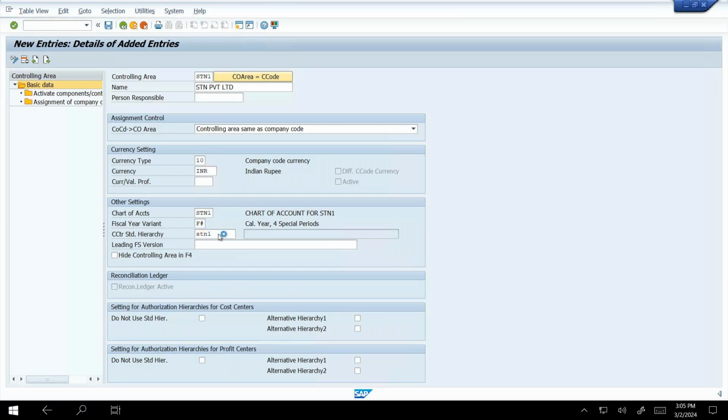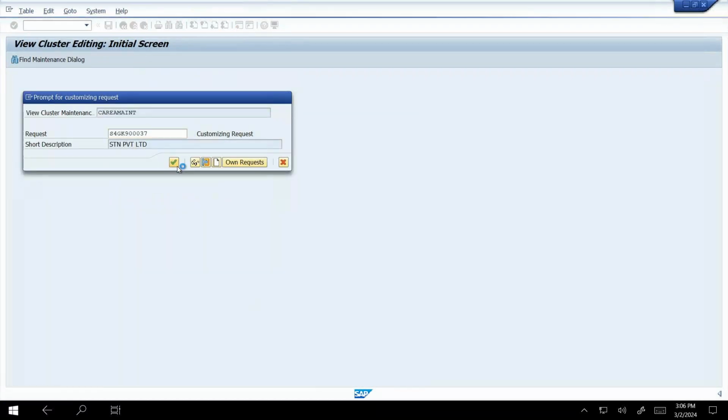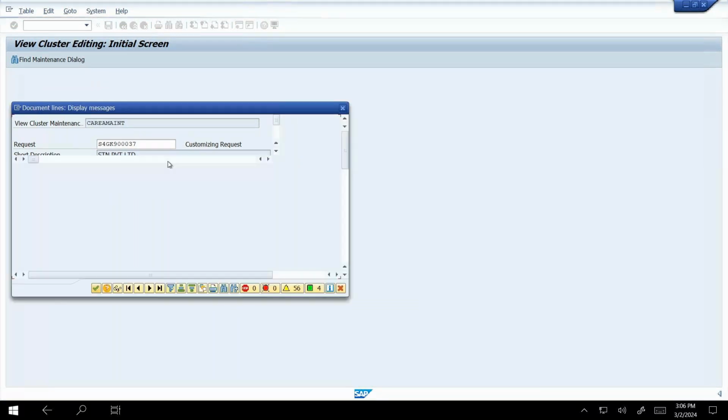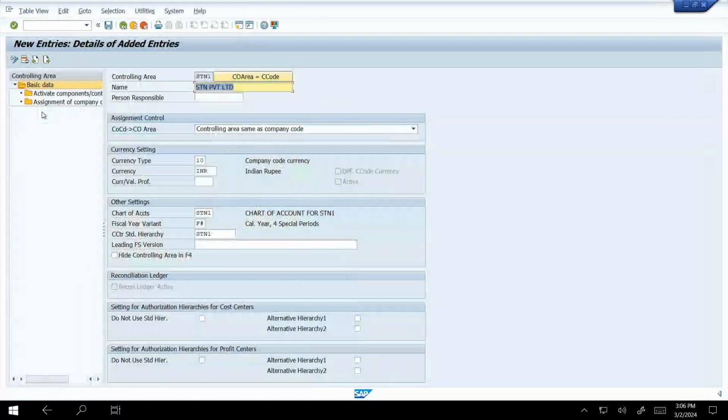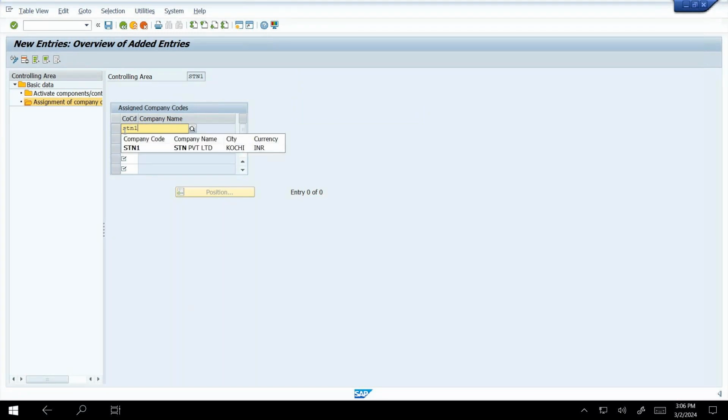Next, this controlling area we have to assign to our company code. So we have to go for assignment of company code to controlling area. Here we can see the assignment of company code to controlling area. Just click on that, click New Entry and put our company code here, that is STN1, and just enter. We can see the controlling area, which we already gave with the same name, and the company code also assigned here. Ctrl+S and save. That's enough.